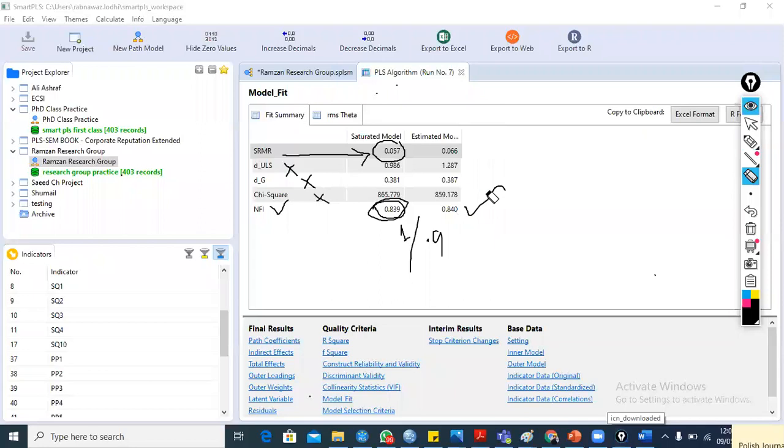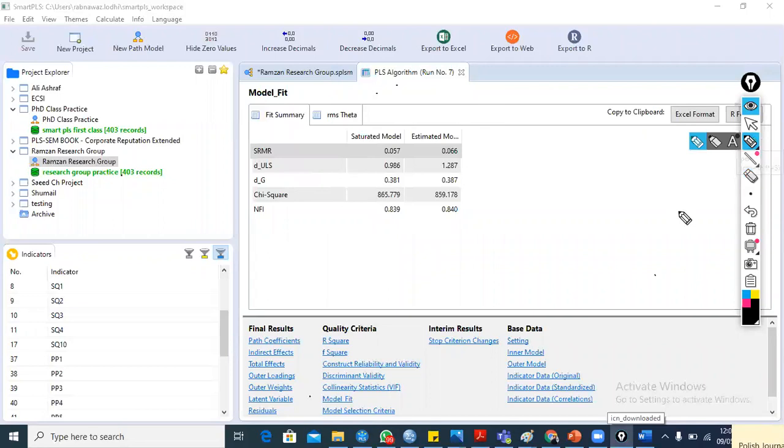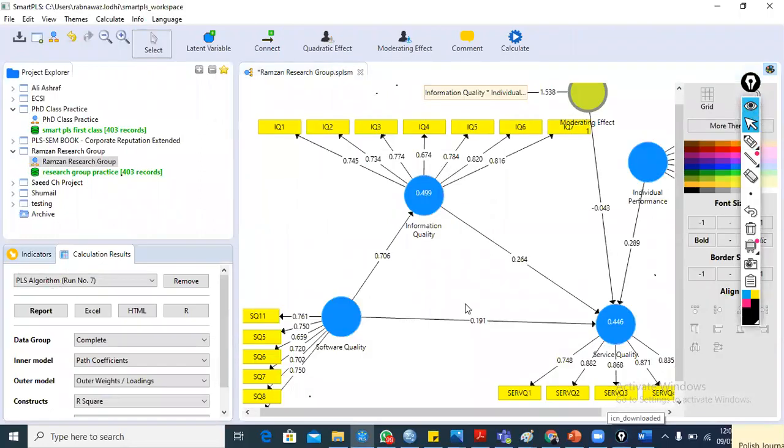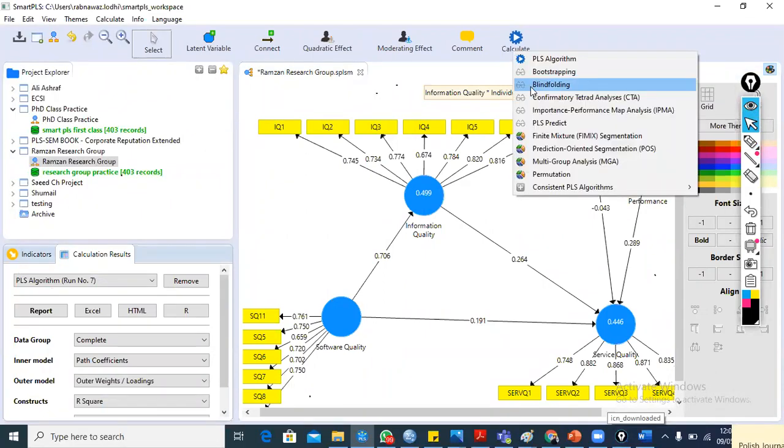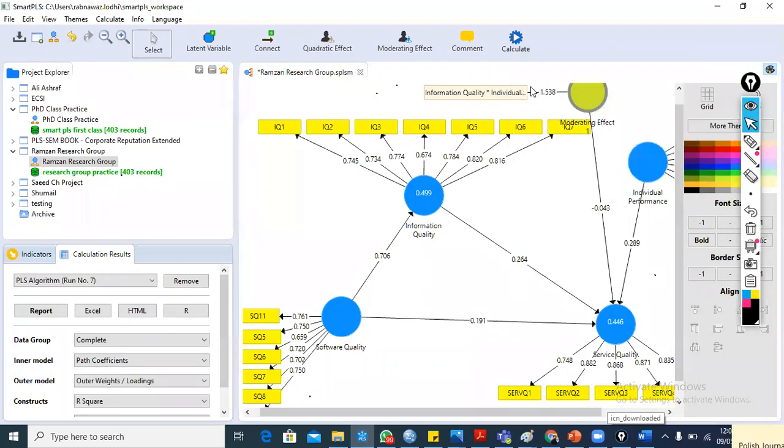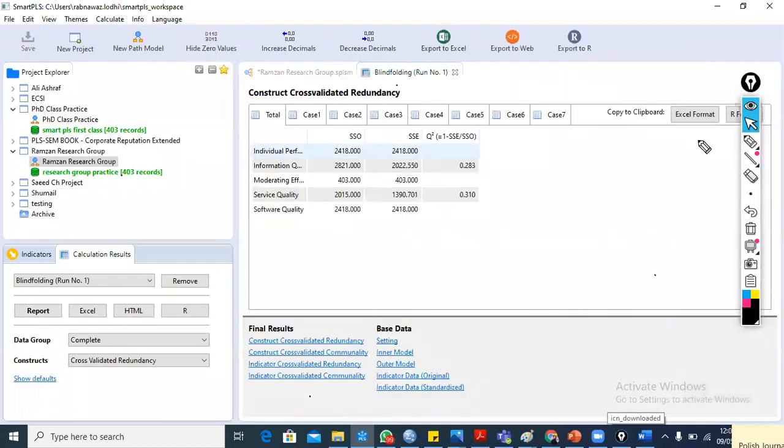So there is another quality criteria. I just need to apply the blindfolding technique. So audience, you need to write the things on the paper. This is the time to apply the blindfolding technique. We need to go back to the diagram, and this is calculate, and this is blindfolding. So by applying the blindfolding technique, we can get the Q square value.